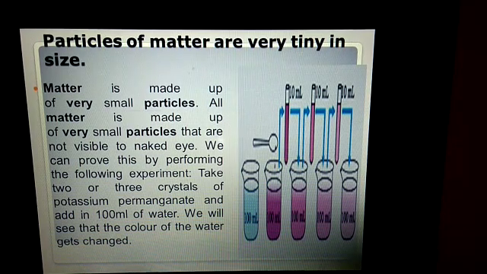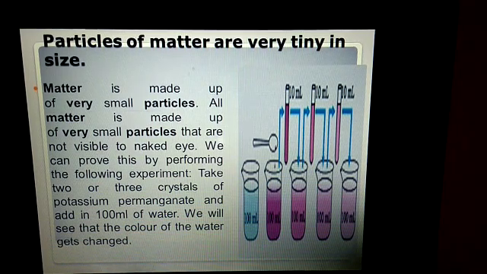Similarly, you need to repeat this two more times. Then ultimately what you will observe is that the last test tube is completely faded compared to the first test tube. As these particles are very small, you can't see them, but this dilution shows that a small quantity of potassium permanganate is transferred to the next test tube.